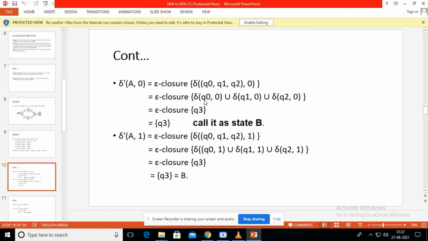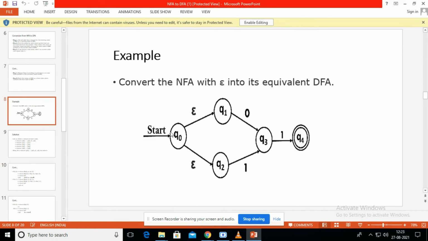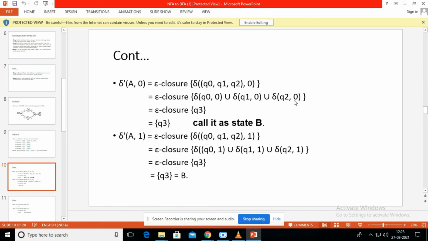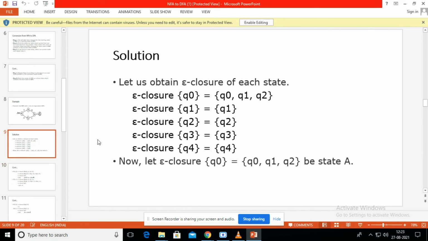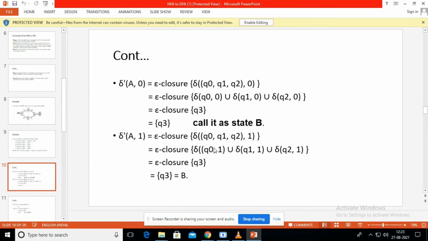What is the transition of Q0 comma 0? Null. No path is there. Next delta of Q1 comma 0, no path is there. Sorry, Q1 comma 0 is Q3, right? So again Q2 comma 0 has no path. So epsilon closure of Q3. What is the epsilon closure of Q3? It is Q3.